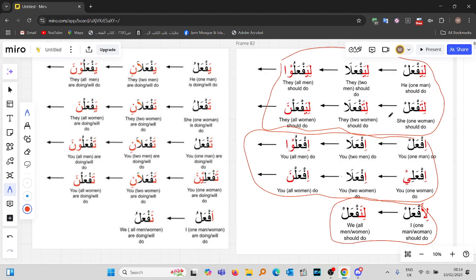You read the whole thing once without the translation.